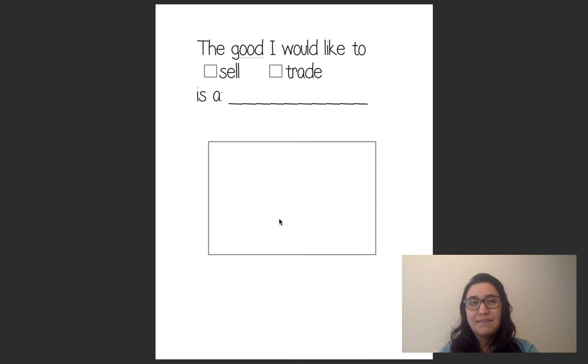So be as creative as you can be. If you want to do something cool like selling phones or selling something that nobody's ever thought of, go ahead and do that, because we always need to buy stuff. So think of something that you need and you would buy, okay? And draw a picture of it right here in the box.